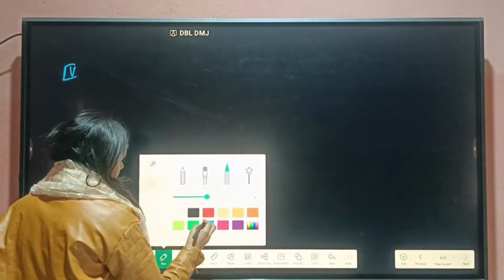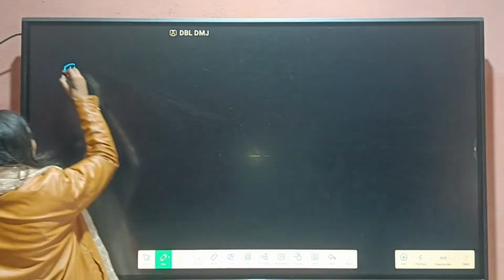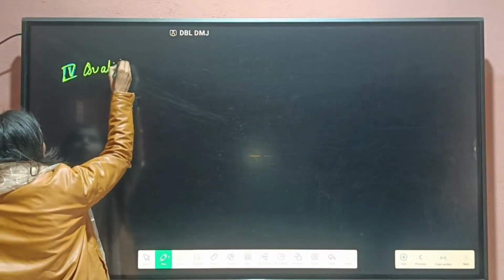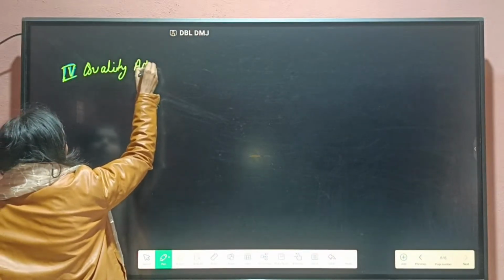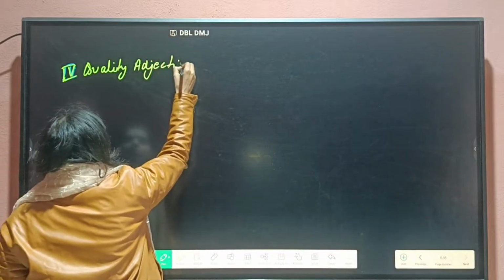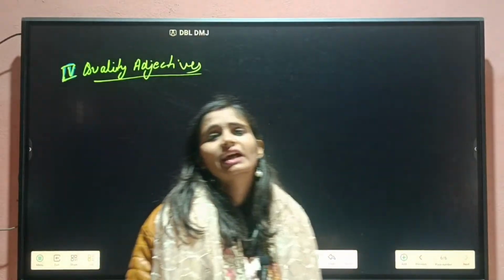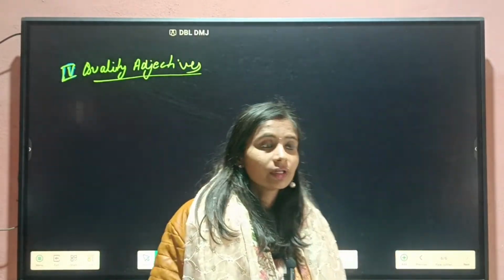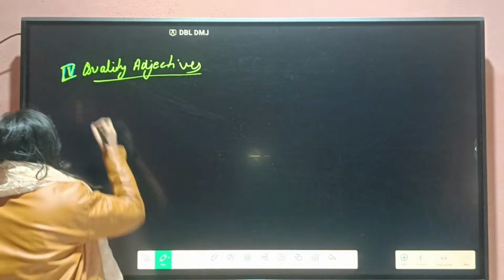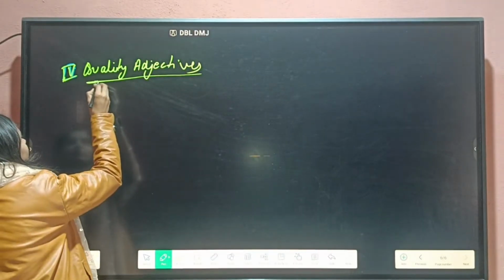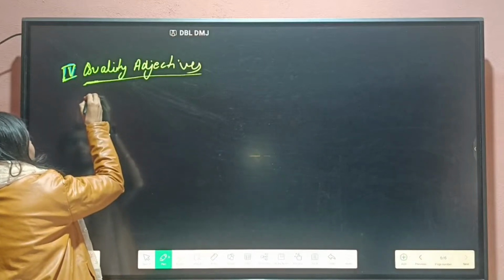The next type of adjective we have is the quality adjective. A quality adjective is nothing but that which only describes the features. It is descriptive; a quality adjective is also known as a descriptive adjective.